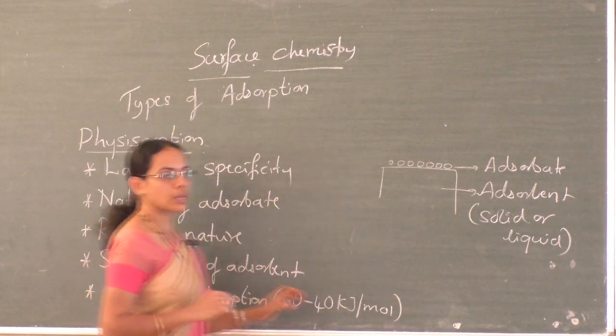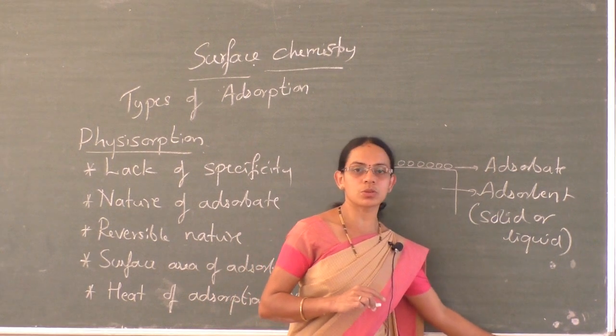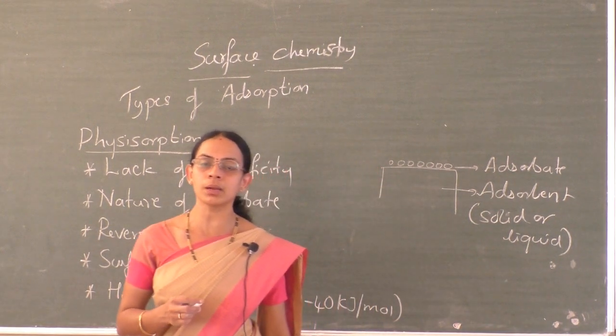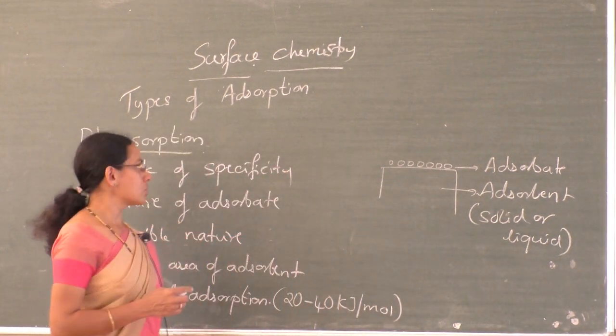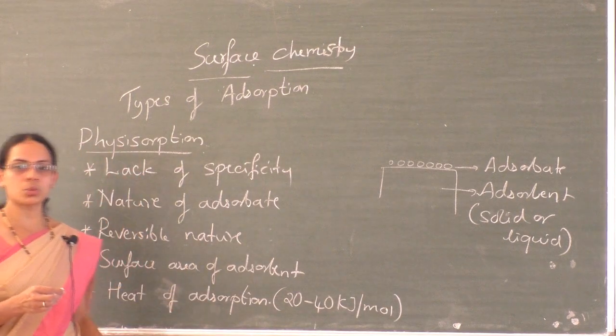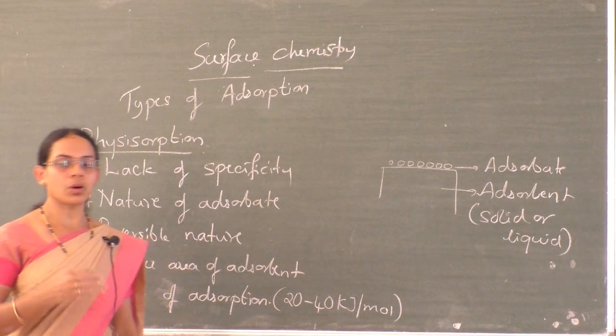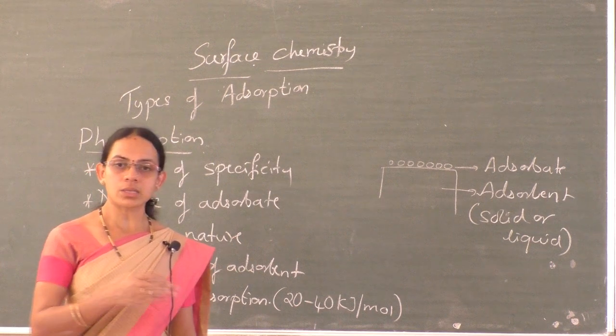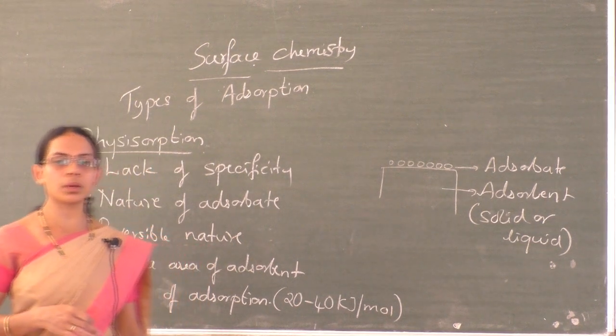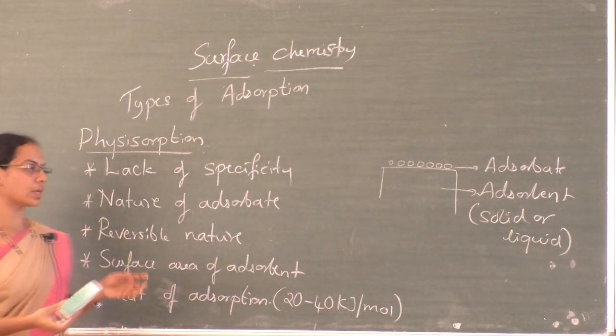Now coming back to the types of adsorption, there are two types: physical adsorption and chemical adsorption. Physical adsorption is formed because of the interaction between adsorbate and adsorbent due to van der Waals force of interaction.